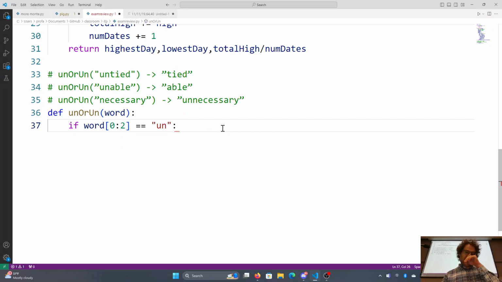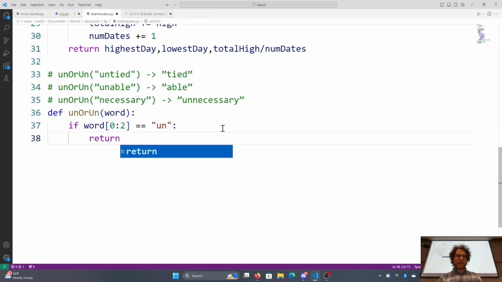If from the beginning up to but not including index 2 is un, so the first two characters, right? You can always figure out the length of the slice by taking the end and subtracting the beginning. It's 2 characters long. If the word begins with un, then we want the word without those first 2 letters.